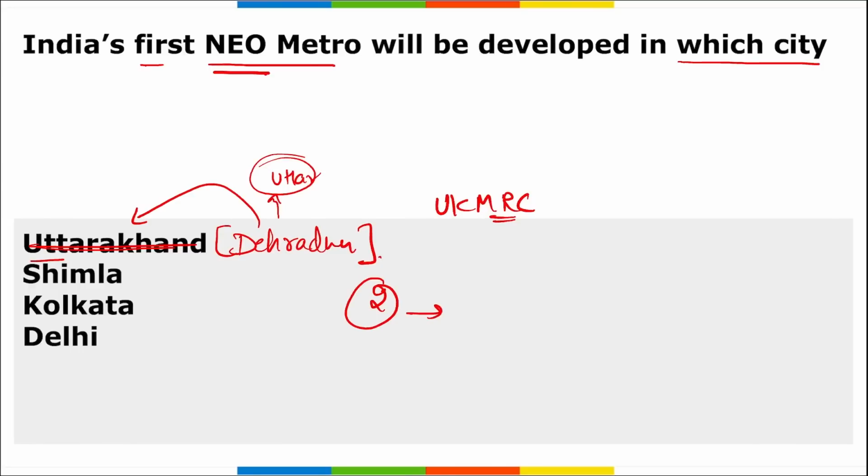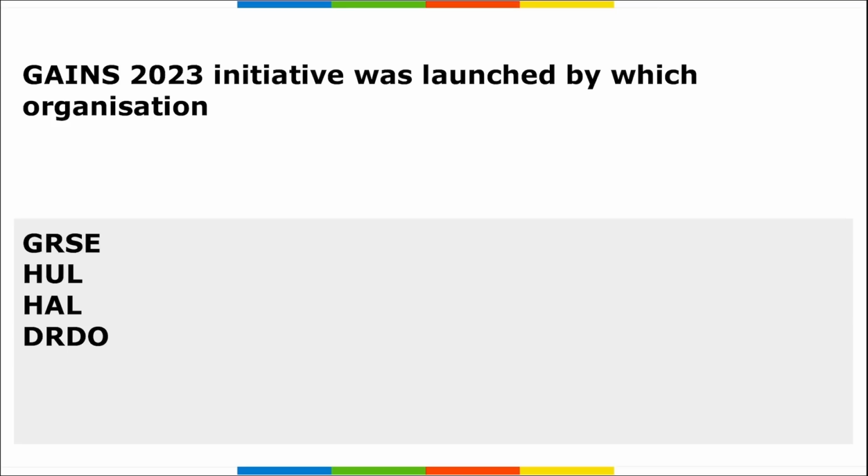Next is GAINS. This GAINS initiative was launched by which organization? Alright, so remember, it is your GRSE, Garden Reach Shipbuilders and Engineers Limited. They have launched this GRSE Accelerated Innovation Nurturing Scheme for 2023, or that is your GAINS. So what is the full form of GAINS? GRSE Accelerated Innovation Nurturing Scheme. This was launched in 2023, right?